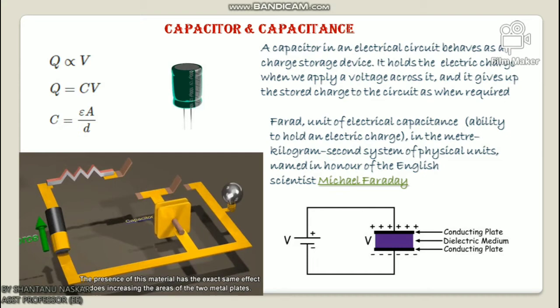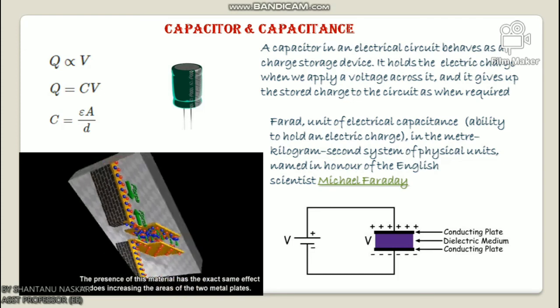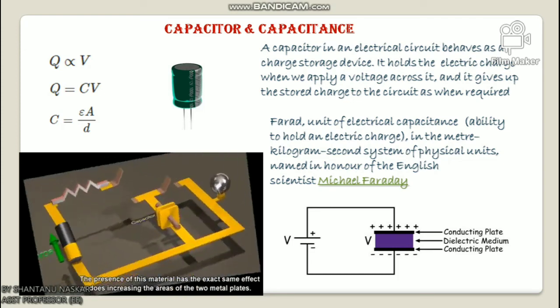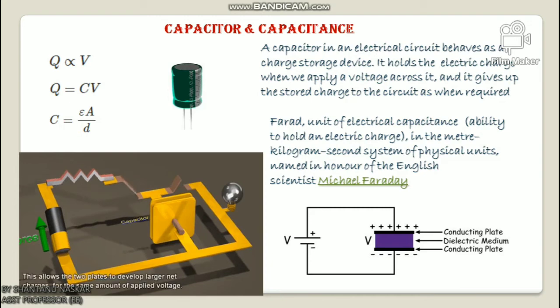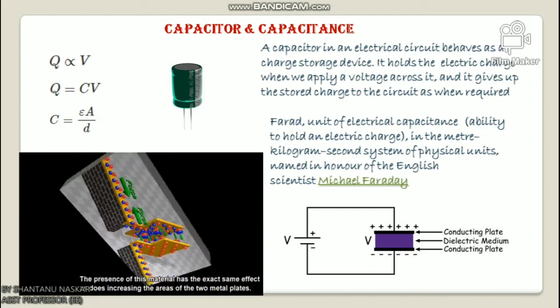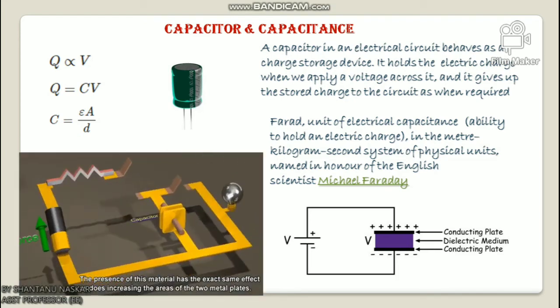Now, what is capacitance? We understand that the charge accumulation in the conductor plates causes the voltage or potential difference across the capacitor. The quantity of charge accumulated in the capacitor for developing a particular voltage across it is referred to as the charge holding capacity of the capacitor. We measure this charge accumulation capability of a capacitor in a unit called capacitance. The capacitance is the charge stored in a capacitor for developing 1 volt potential difference across it.